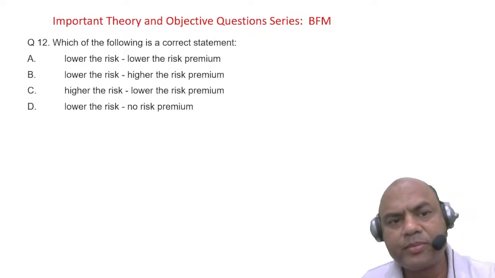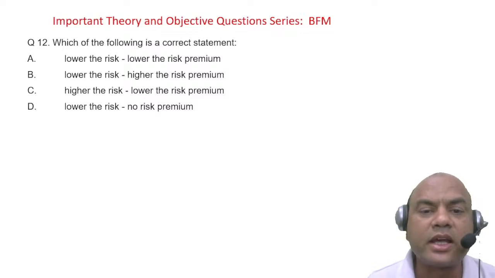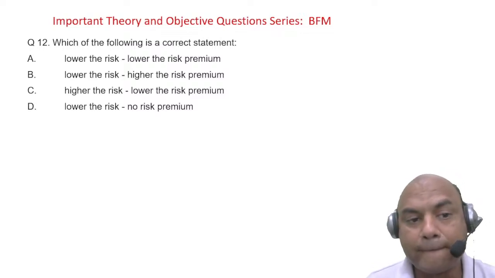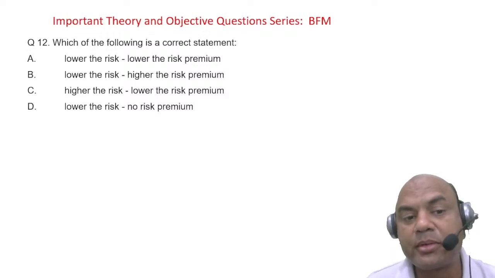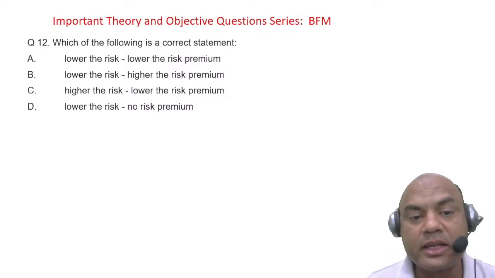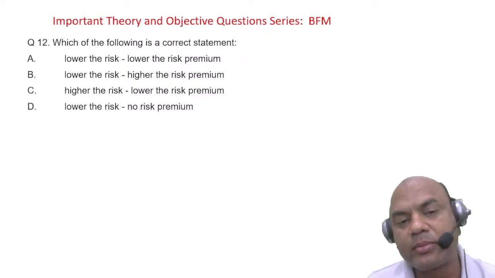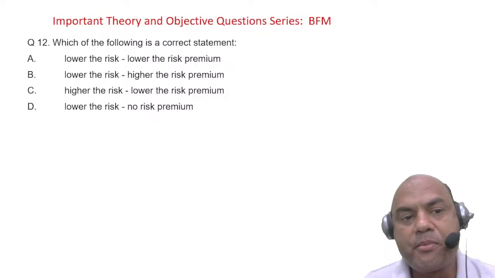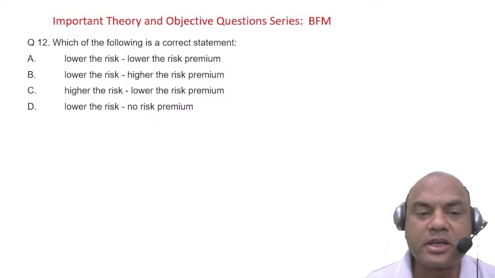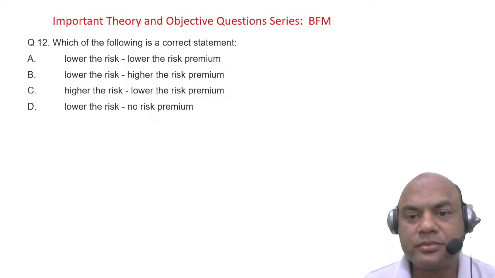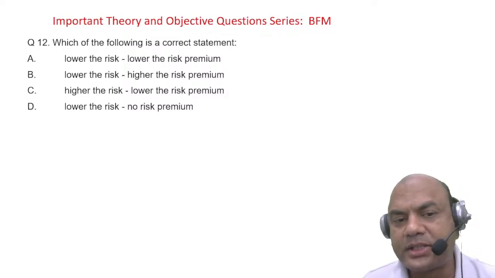Okay. Which of the following is the correct statement? Lower the risk, higher the risk premium. Lower the risk, lower the risk premium. And the second one, lower the risk, no risk premium. Which of them is correct? Okay, you guys tell me.